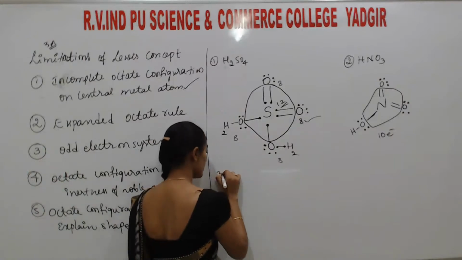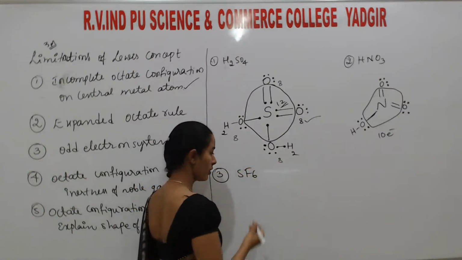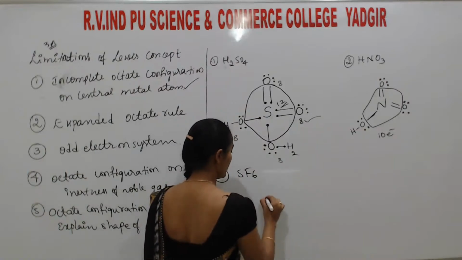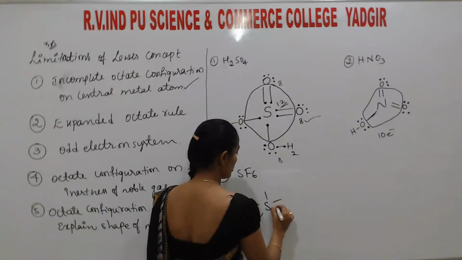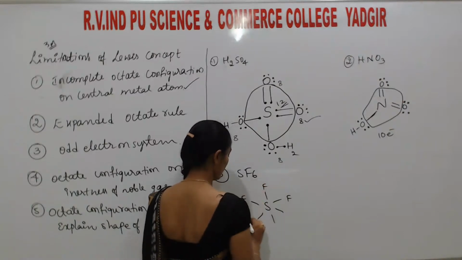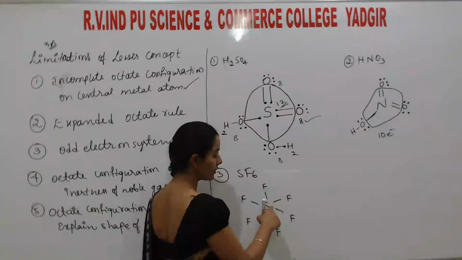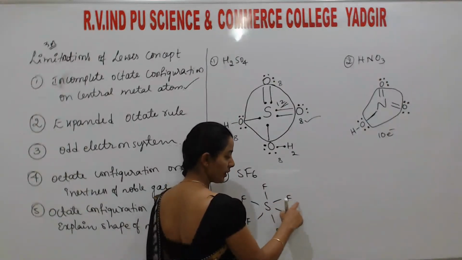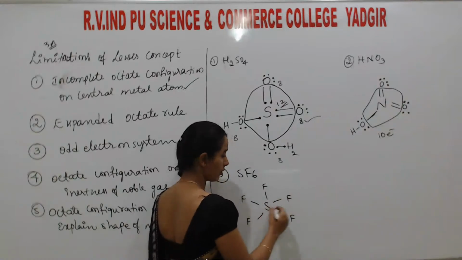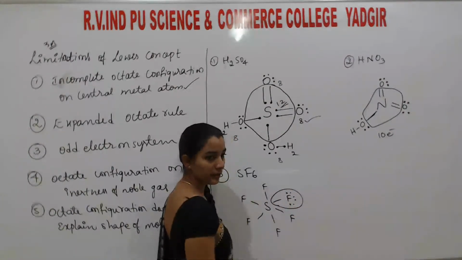And the third one is SF6. Of course sulfur is there. It is bonded to 6 fluorine atoms. Okay, so listen, each fluorine is singly bonded with this sulfur, means 7 valence electrons plus 1 electron, so it satisfies an 8 electron system.